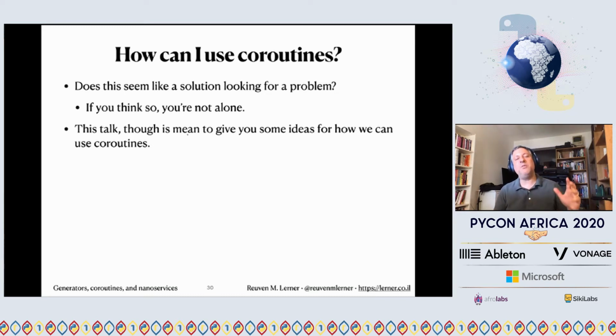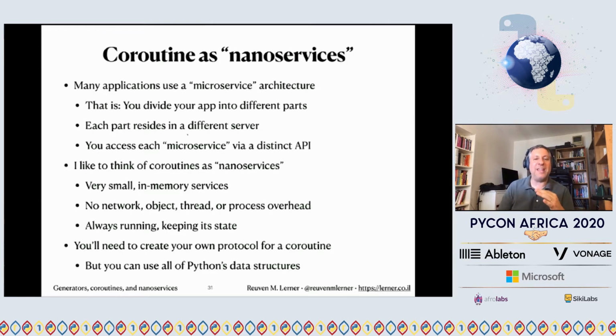So what I want to do is give you some ideas for where this can be used, and we'll see where it goes. So my big idea is coroutines can be sort of like nanoservices, right? Some of us were joking in the chat before I started about how big are nanoservices. So where does this term come from? And I've made it up, I think, right? So if you really hate it, I did not make it up.